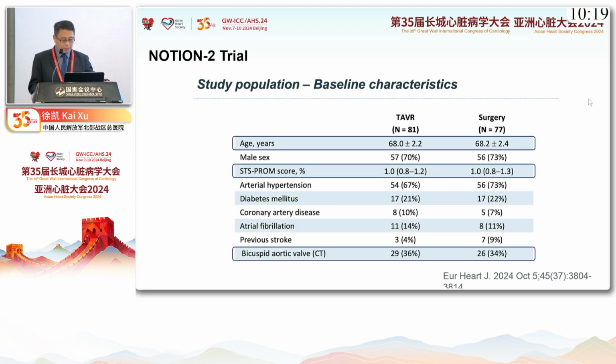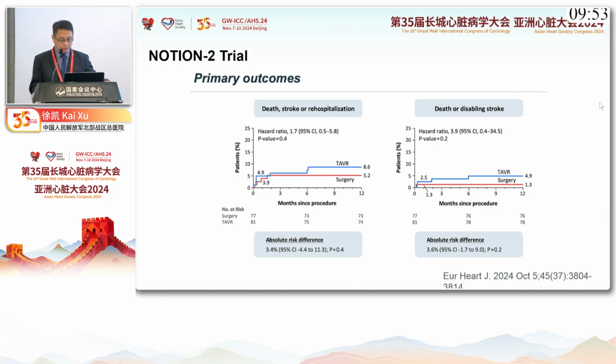From the baseline STS score, we can clearly see it's very low, 1.0 in both groups, definitely low-risk patients. And for the bicuspid aortic valve patients, it's 36% in the TAVR group and 34% in surgery.